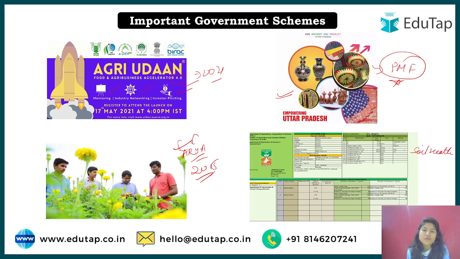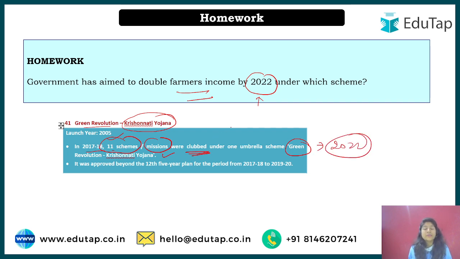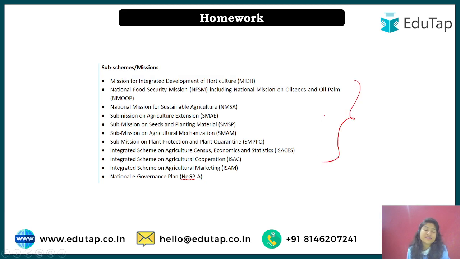So that is all for today, and this is the homework of the last time. I know most of you get confused because of this particular slogan, but here there is the Green Revolution Krishonati Yojana. This was launched in 2015, but in 2017-18, 11 schemes and missions were clubbed together to call it the Green Revolution Krishonati Yojana, aimed at doubling farmers' income. Many of you commented that this is an umbrella scheme, and yes, but these are the sub schemes that come under this, and you can find them in the PDF in the Telegram group.